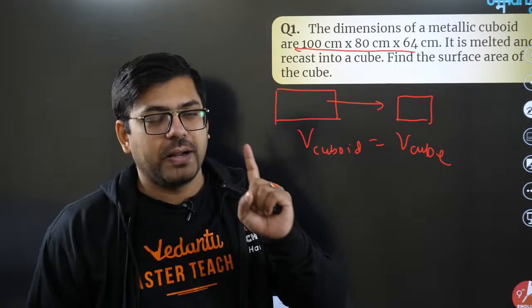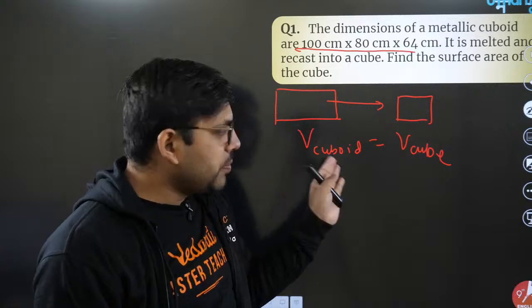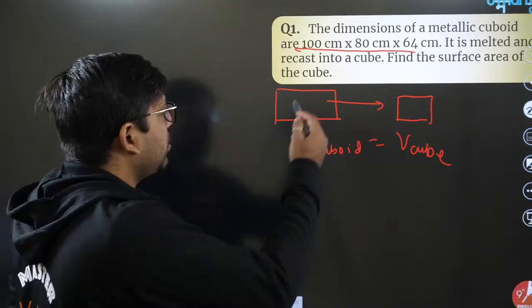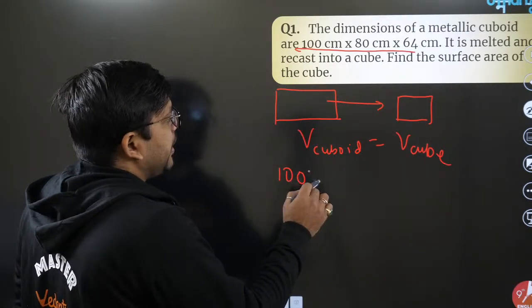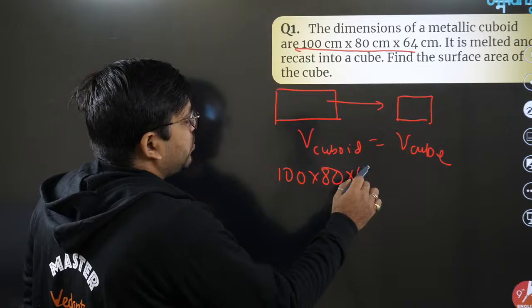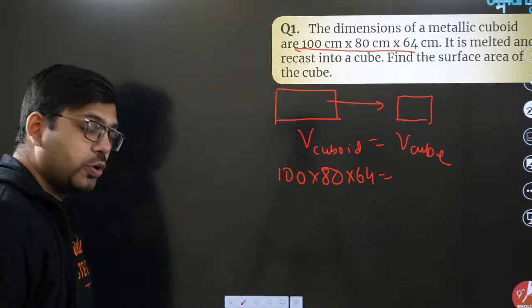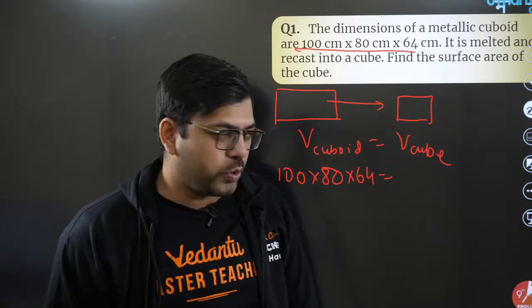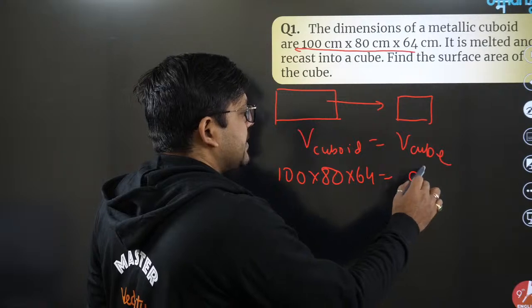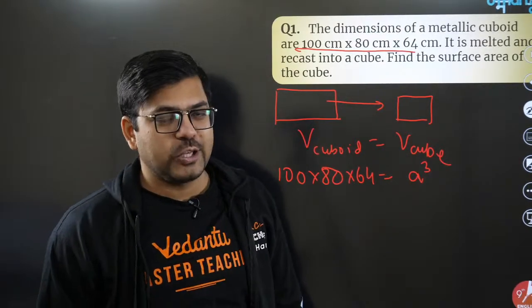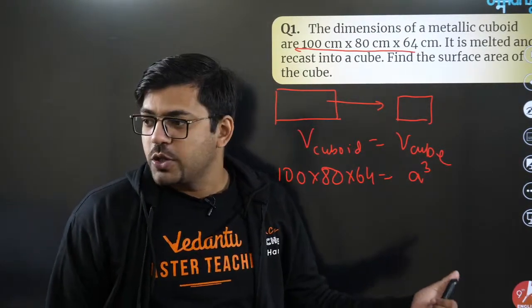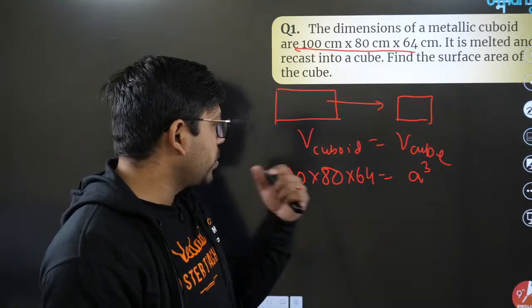That is the punchline. So we have volume of cuboid equals volume of cube. Volume of cuboid is given as 100 into 80 into 64. That is equal to the volume of the cube. Do we all know the volume of a cube? I guess yes. You have to find this side. So length into breadth into height. Who is going to give me the value?